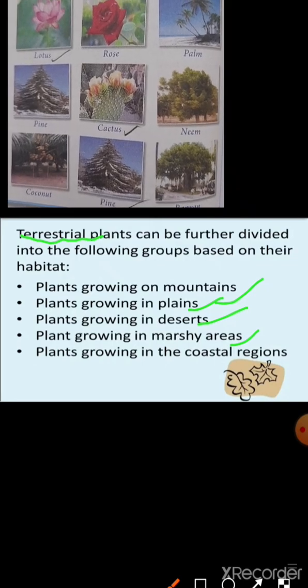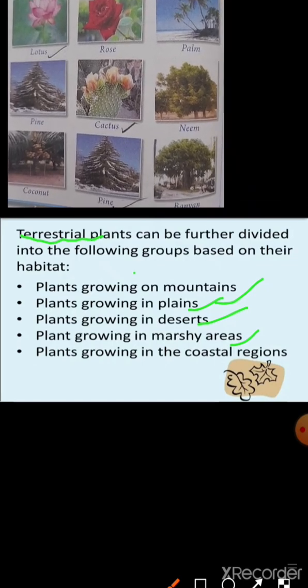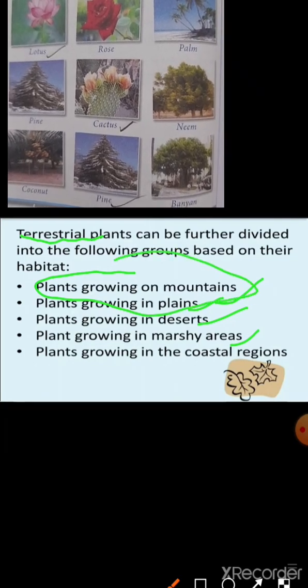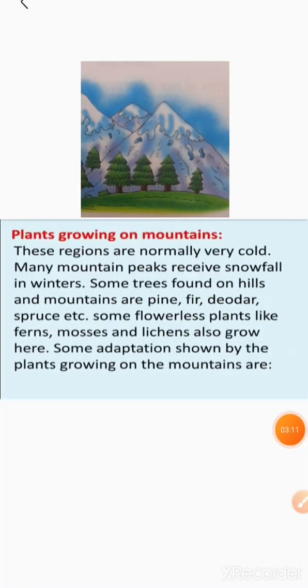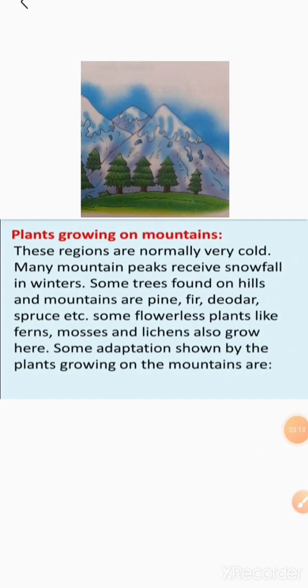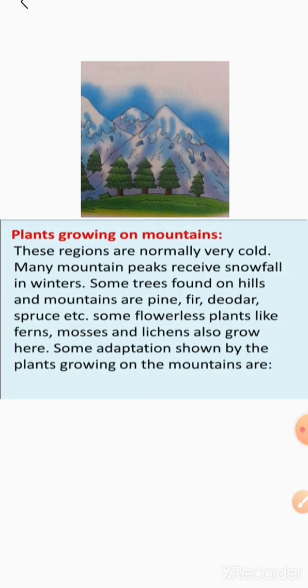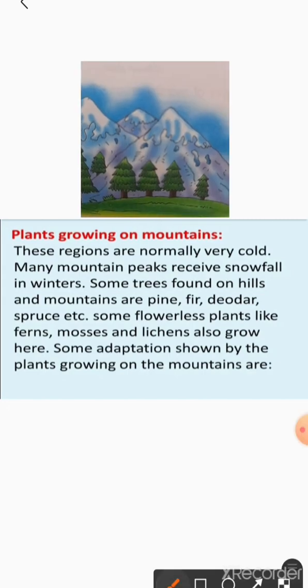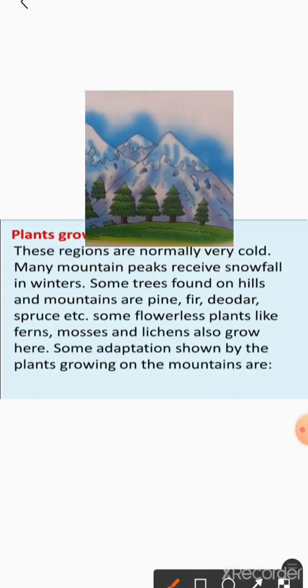Look at the first, that is plants growing on mountains. These regions are normally very cold. Many mountain peaks receive snowfall. You can see snowfall here.